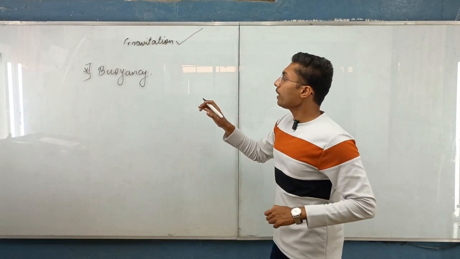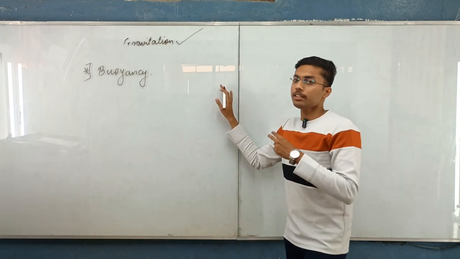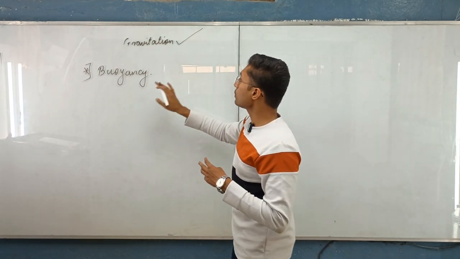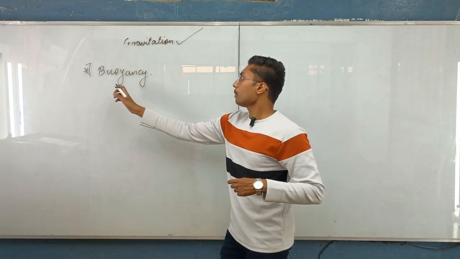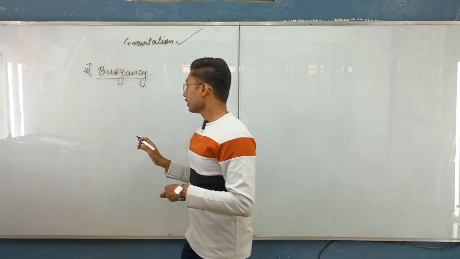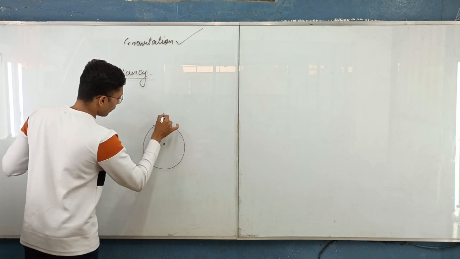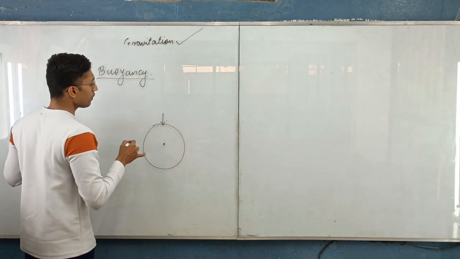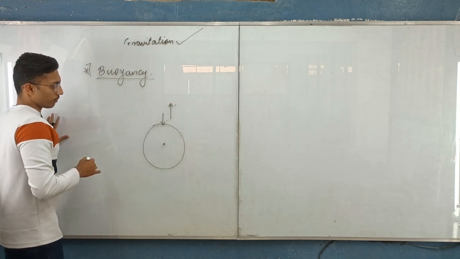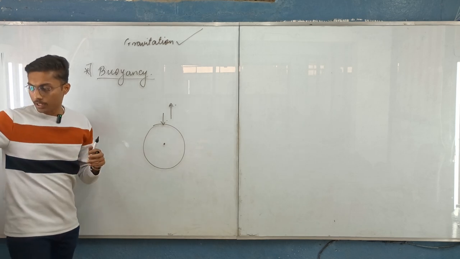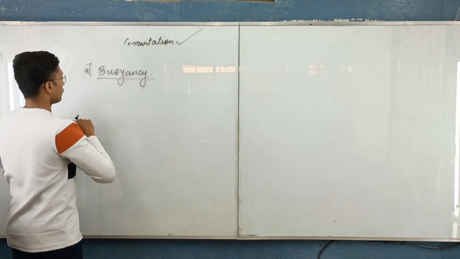So till now we have understood that gravitation is a force applied on any object, and the object is attracted towards the center of the earth, right? But the buoyancy is completely opposite. The earth will try to pull the object towards its center, and the buoyancy will be the force which will be acting against the gravity of the earth. Under which condition? So it is a property of fluids.